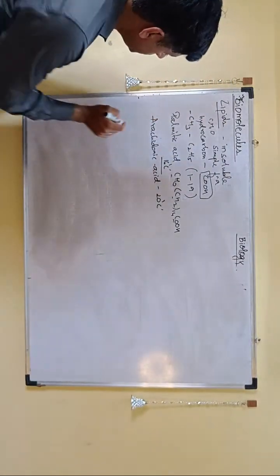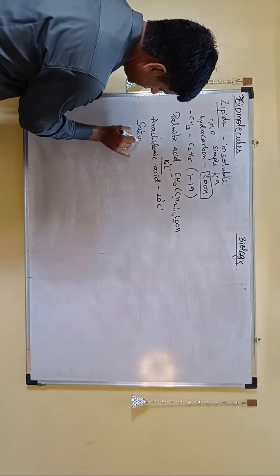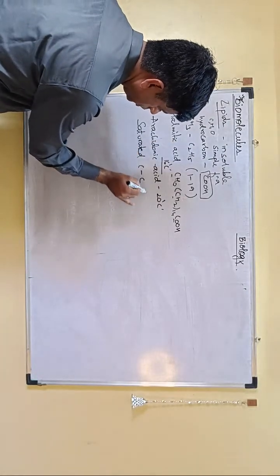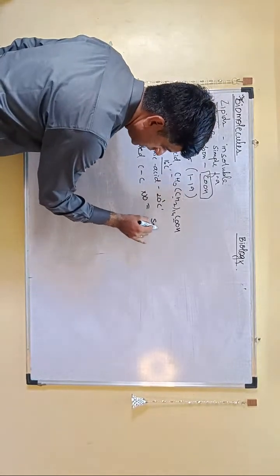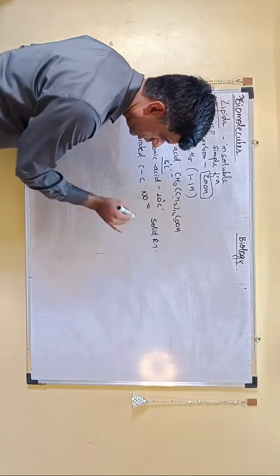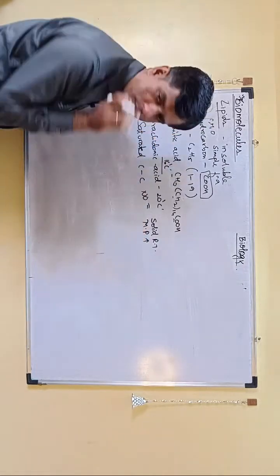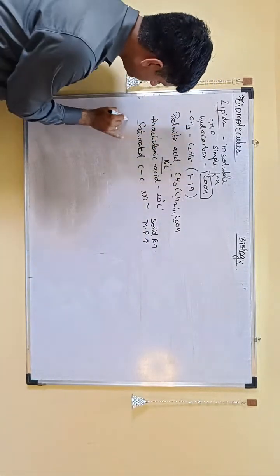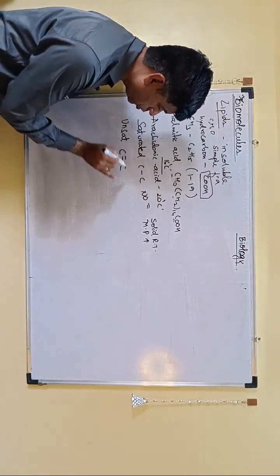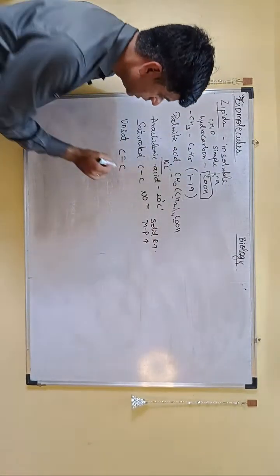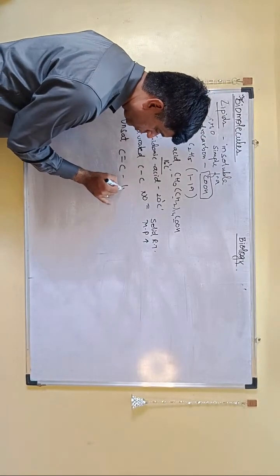Right. They may be saturated if they have only single bonds, no double bonds, and therefore they are solids at room temperature, and therefore their melting point is also high. They may be unsaturated, right, which have one or more carbon-carbon double bonds or triple bonds. They are liquids at room temperature.